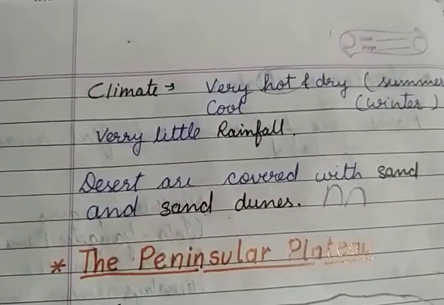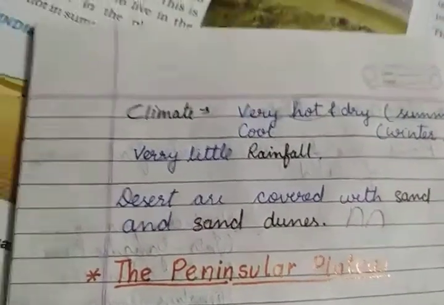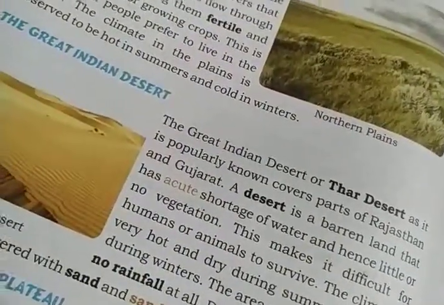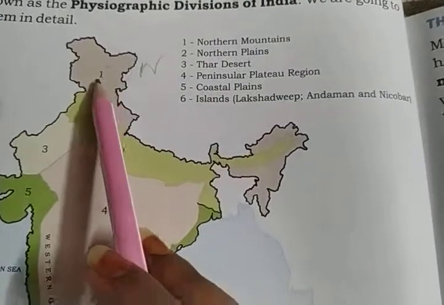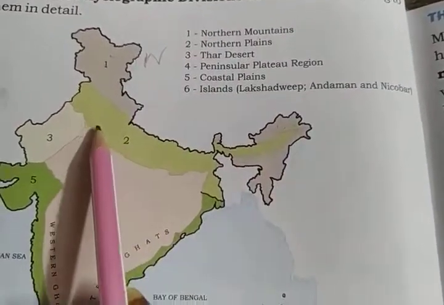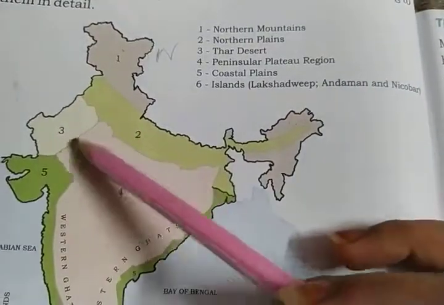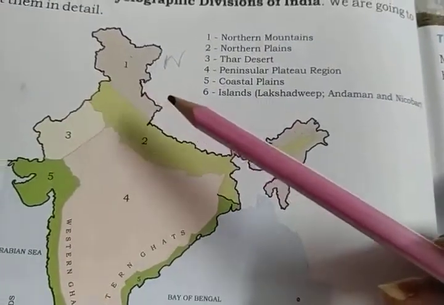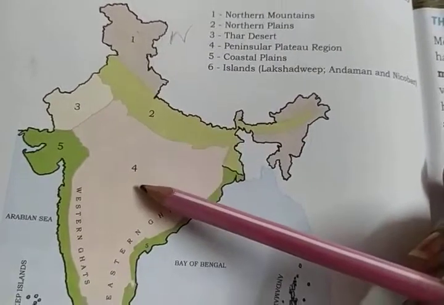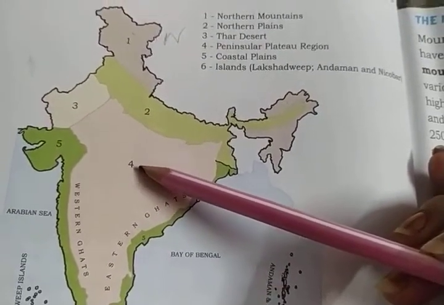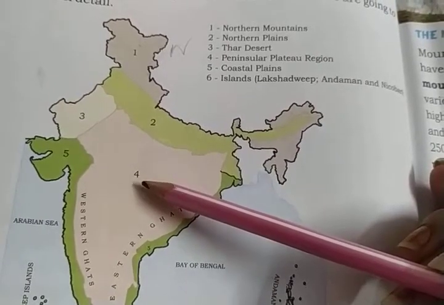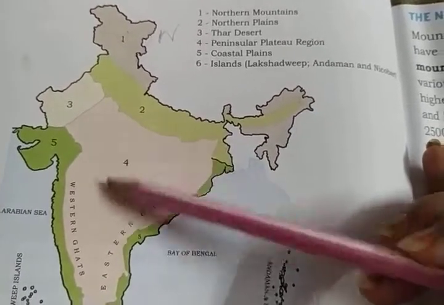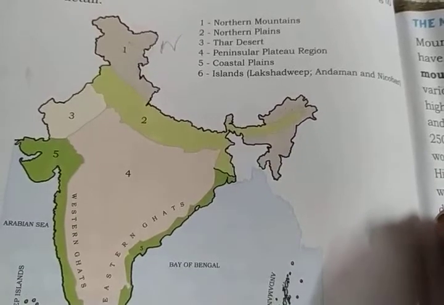So this is all about the desert, and we have already studied where the desert is present in our country. It's here. So these are the mountain areas. This light green one is the plain area, and this is the desert area. So now let us move towards the fourth one, and the fourth one is the peninsular plateau region.